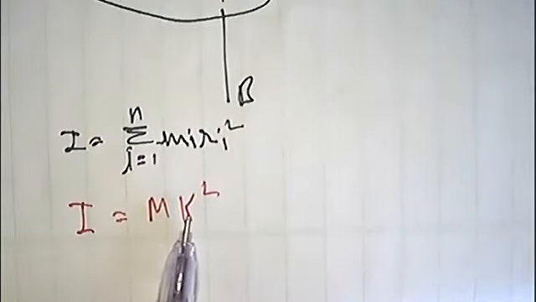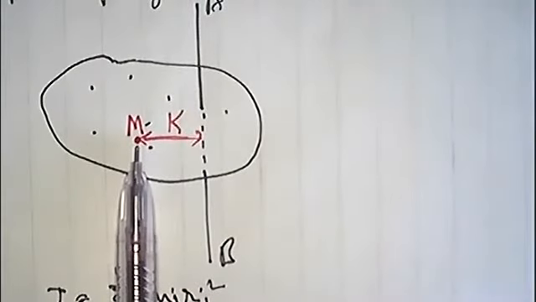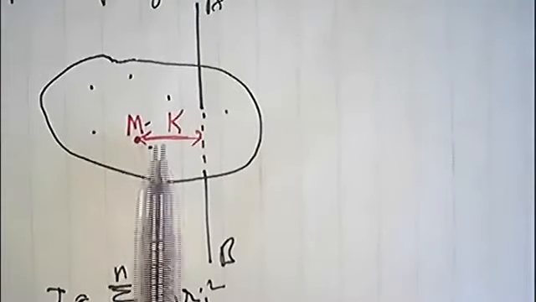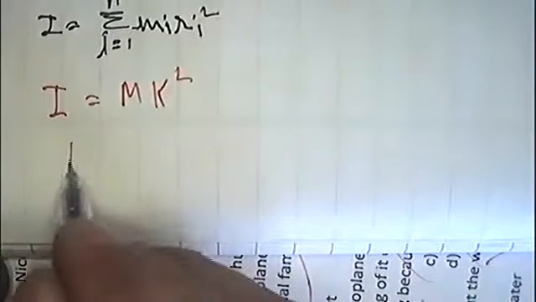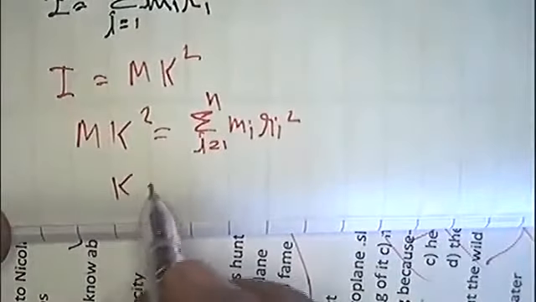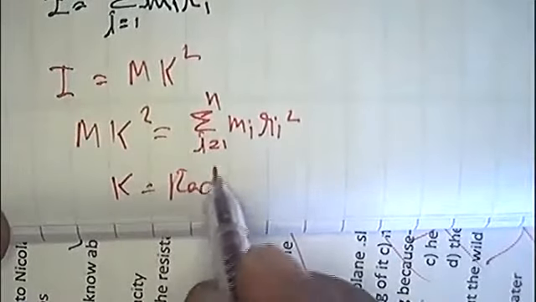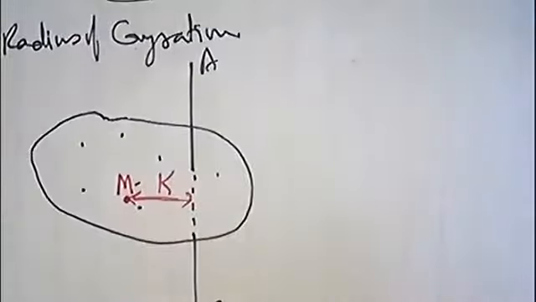This is the moment of inertia when you have concentrated the entire mass of the body to a single point, and this single point body is placed at distance k from the axis of rotation. Here m k square equals what? Summation from i equals 1 to n of m_i r_i square. Here k is called what? Radius of gyration.